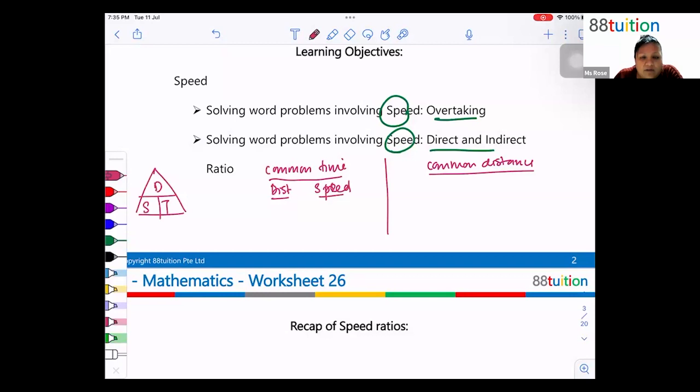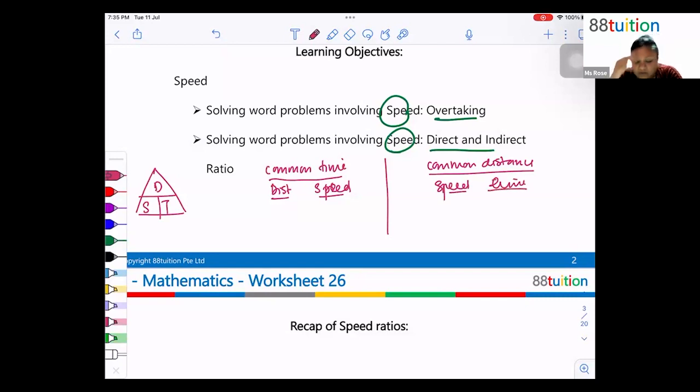Kian, are you around? Kian, camera. So when we talk about common distance, we can actually find the speed and time ratio,